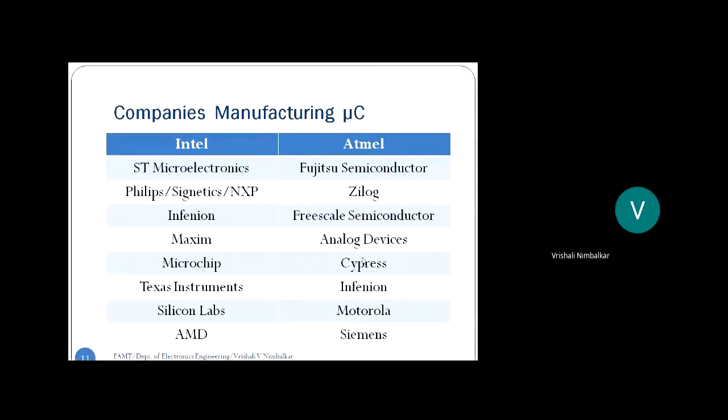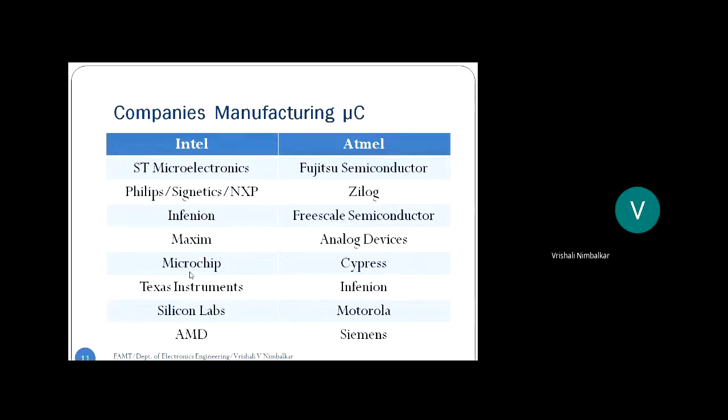So a few of them I have mentioned: Intel, Atmel, ST Microelectronics, Philips, which is also called NXP Semiconductor nowadays, Infineon, Maxim, Microchip, Texas Instruments, Silicon Labs, AMD, Advanced Micro Devices, Fujitsu, Zilog, Freescale, Analog Devices, Cypress Semiconductor, Motorola, Siemens.